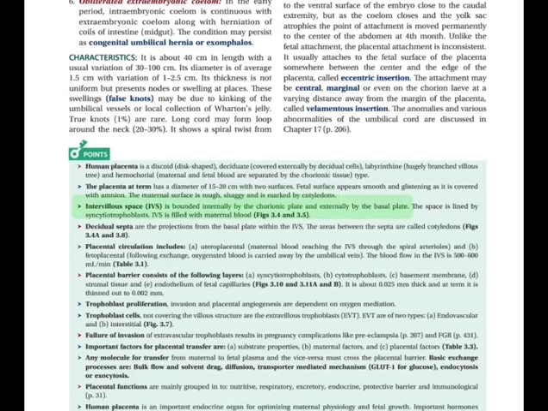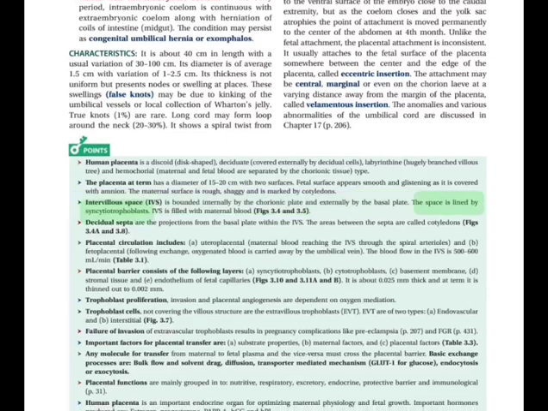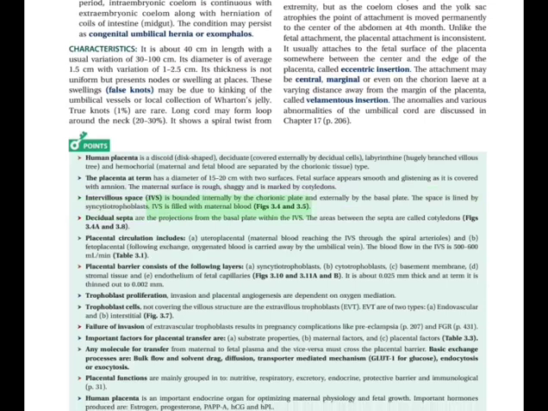The intervillous space, IVS, is bounded internally by the chorionic plate and externally by the basal plate. The space is lined by syncytiotrophoblasts. IVS is filled with maternal blood, Figs 3.4 and 3.5.